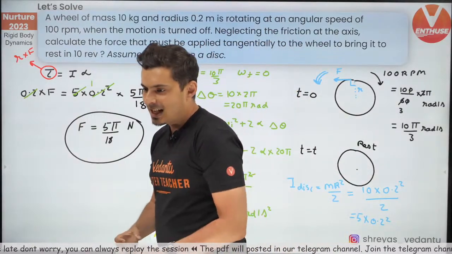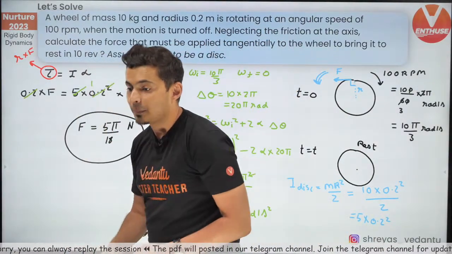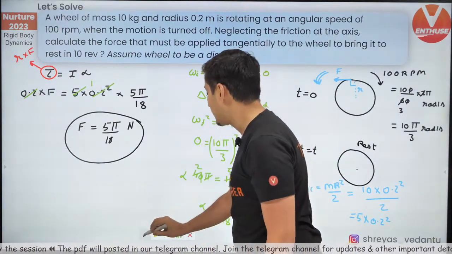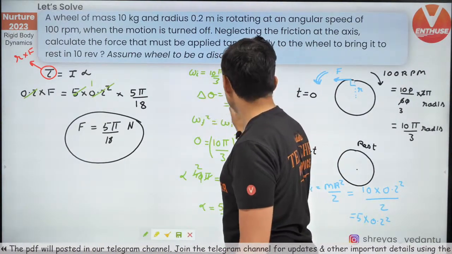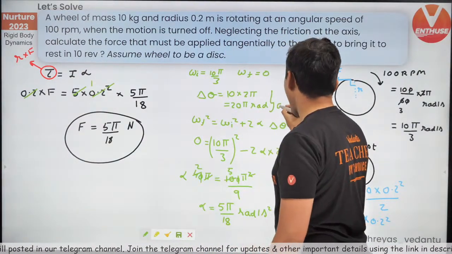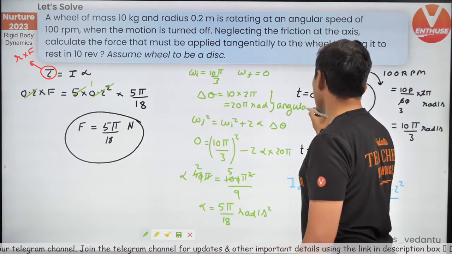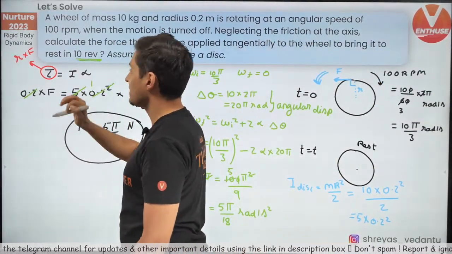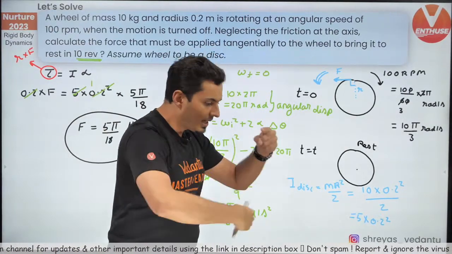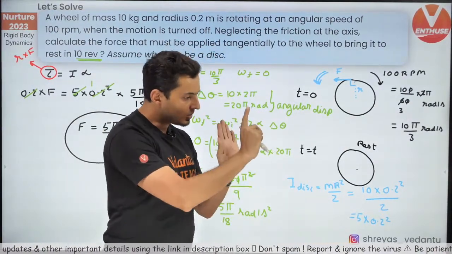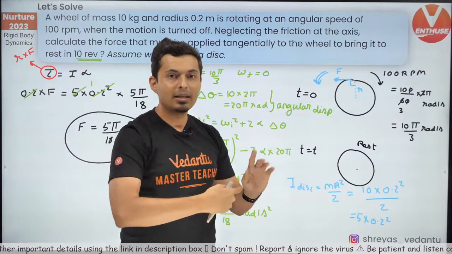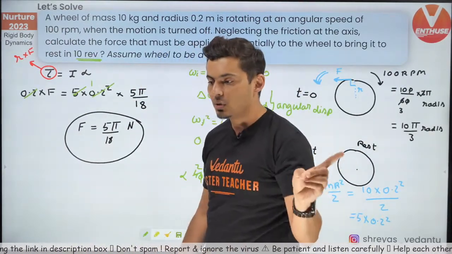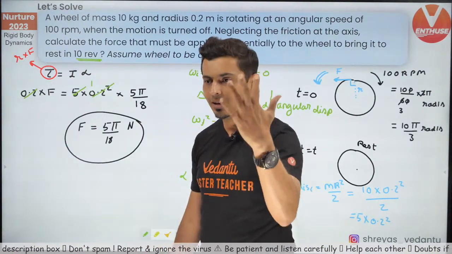How do you get change in theta? Oh, Bhimashri, delta theta gives you displacement, angular displacement. So this quantity over here is nothing but angular displacement. It is mentioned right over here, 10 revolutions. From the start, it takes 10 revolutions for it to stop. So the displacement angle wise is 10 revolutions into 2 pi radians, because each revolution is basically 2 pi radians.